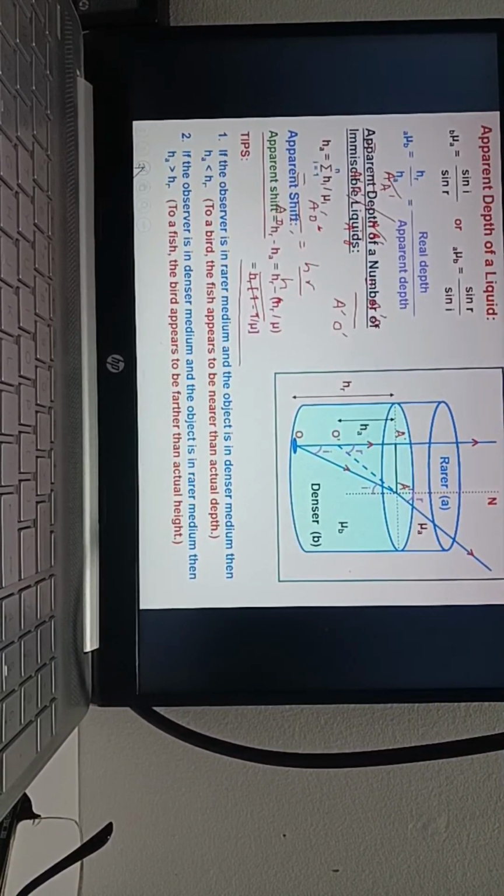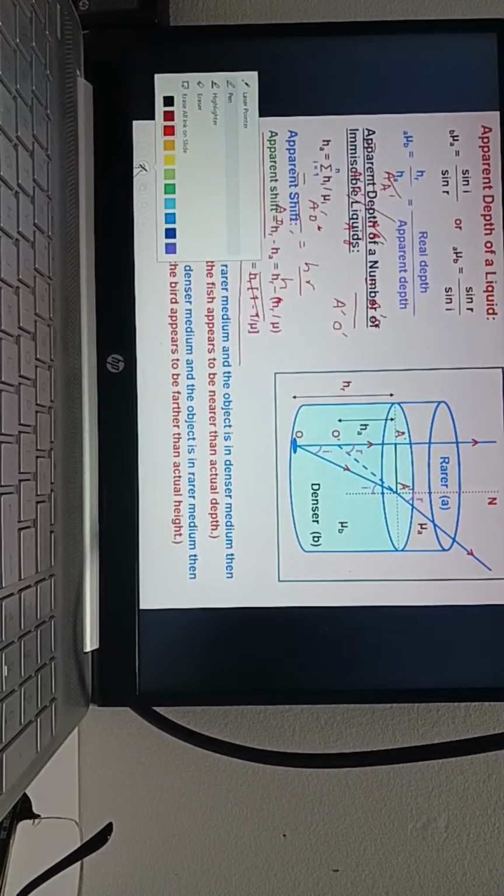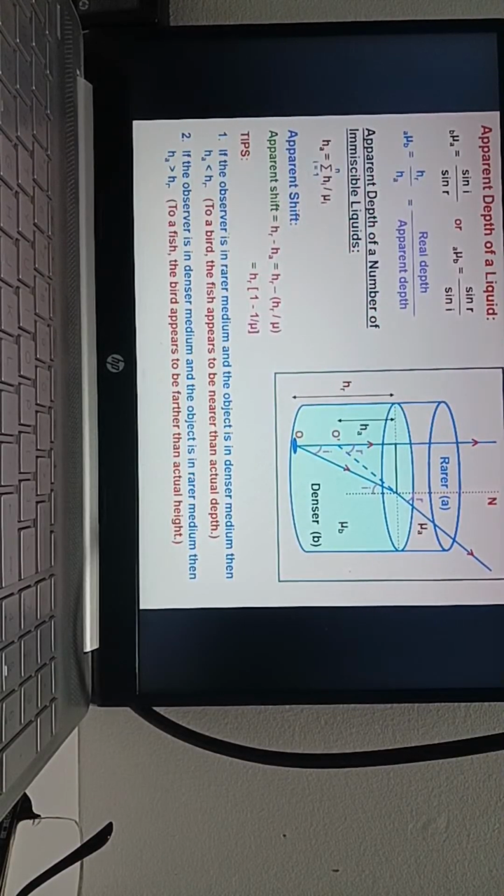Now you tell me, this HR minus HA, what is apparent shift?